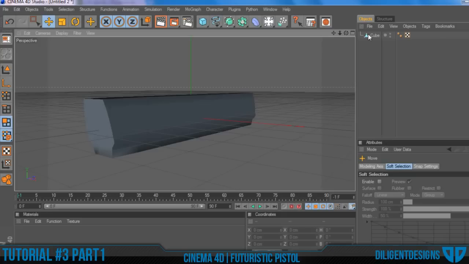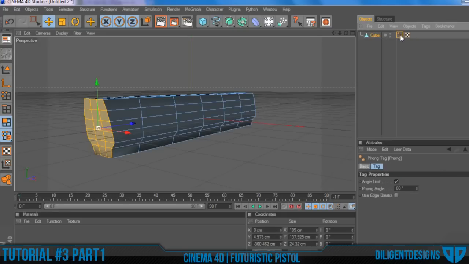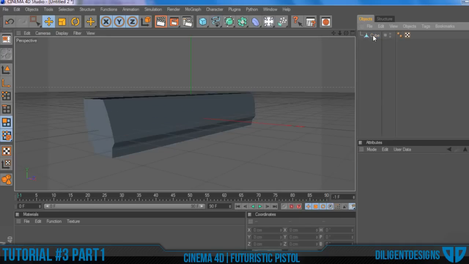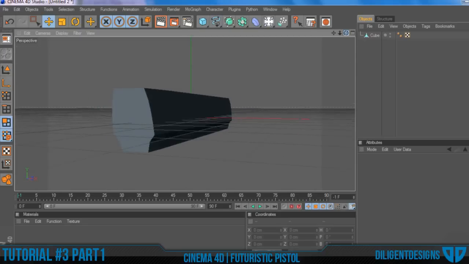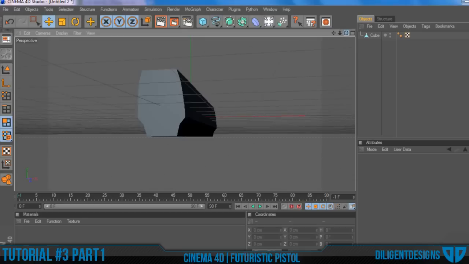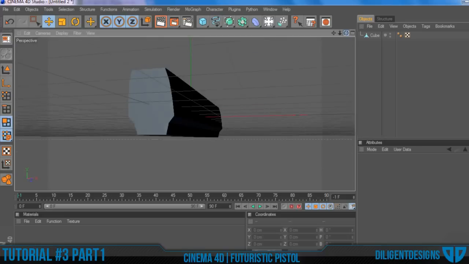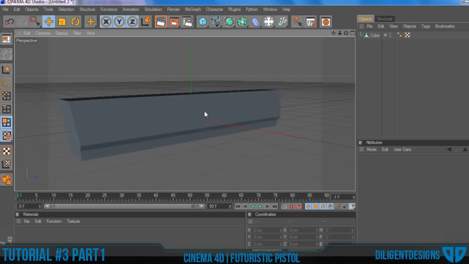So after that, click on cube and go into this tag right here, and down where it says Phong angle, make sure it's at somewhere around 20. What that'll do is make the shader look a little more jagged. And once we're done with the model, we'll turn that back up to give it more of a smooth feel on the outside of it. So yeah, that's looking really cool right now.